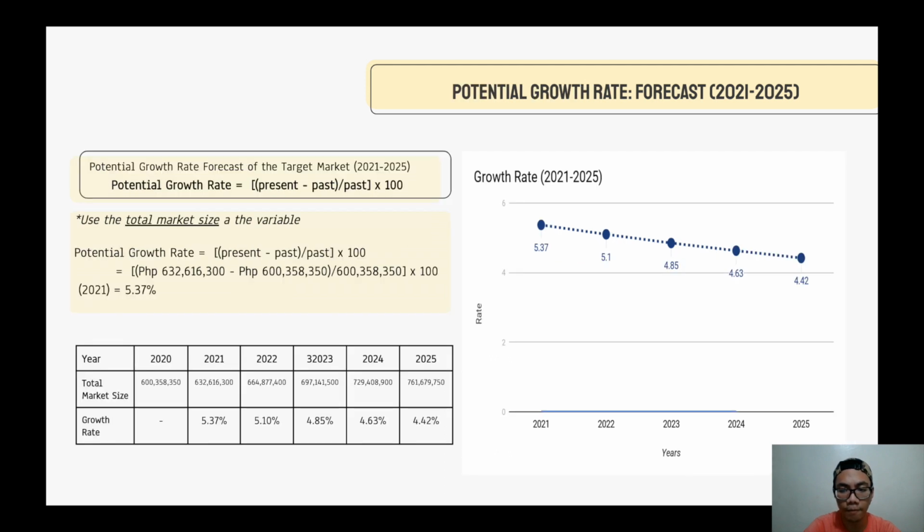Potential growth rate. For this, we use market size as our variable and the formula: potential growth rate equals present minus past, all over past, multiplied by 100. The table shows the growth rate per year while the graph shows that the growth rate per year is decreasing. Both the table and graph are 2021 to 2025 forecast.